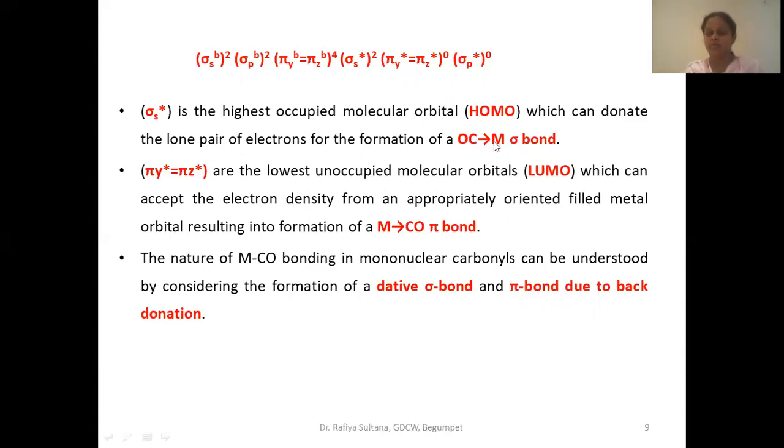By accepting a lone pair of electrons from carbonyl, they form a sigma bond. And one more type of bond is also possible in metal carbonyls, that is a pi bond. We all know only one sigma bond is possible in any molecule, and the other bonds will be pi bonds only. So one sigma bond is formed here.